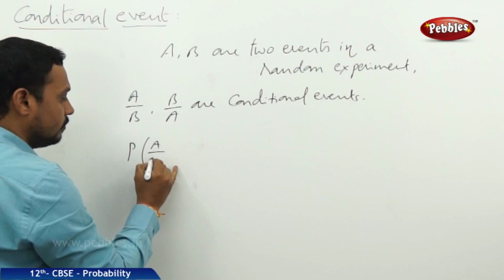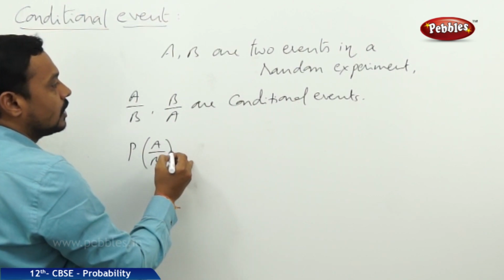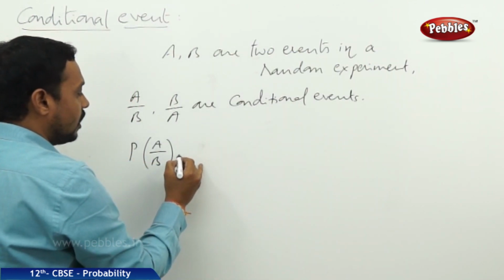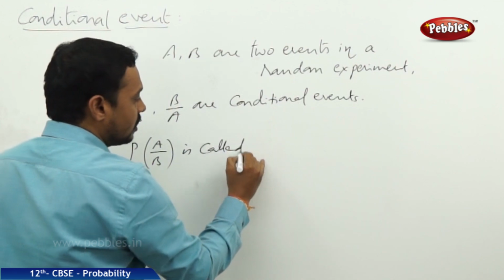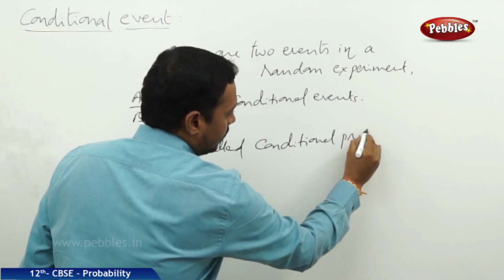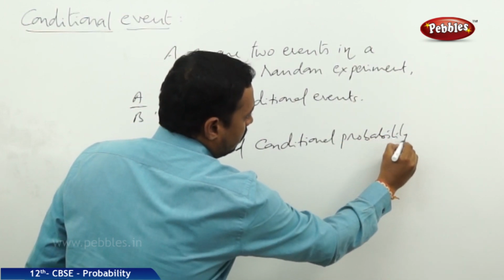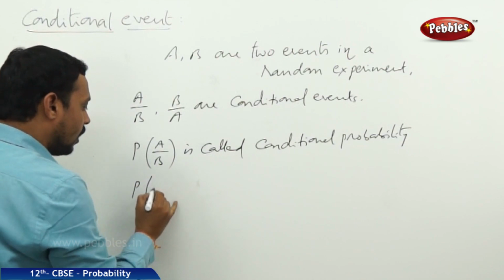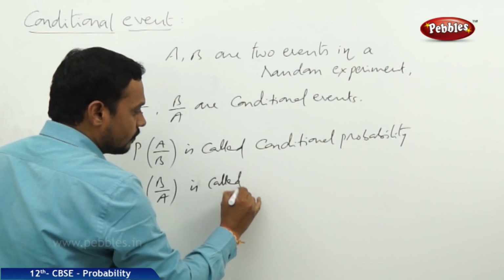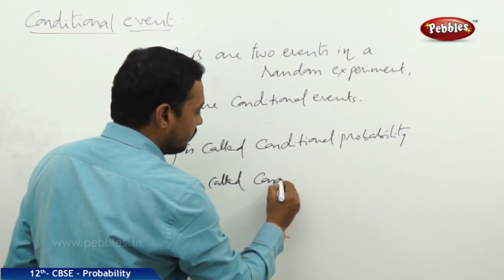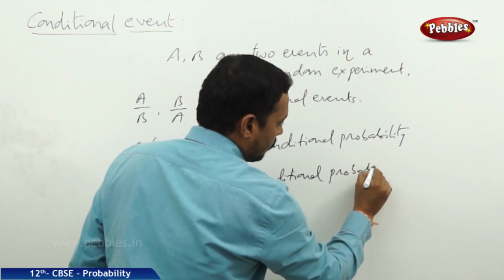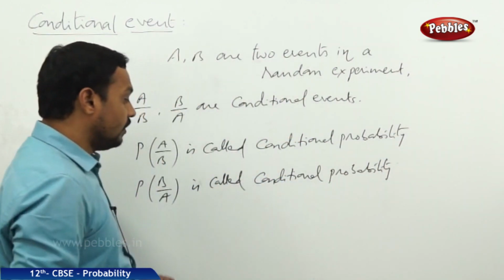P of A by B is the conditional probability of this conditional event, and P of B by A is also called the conditional probability of the event B by A.